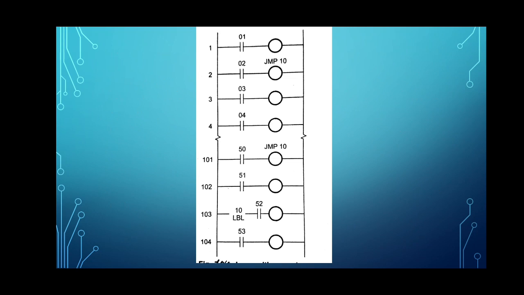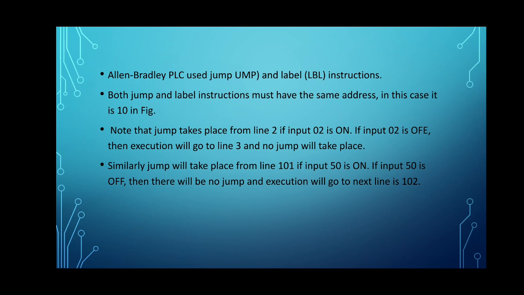Allen Bradley PLCs use JMP and label LBL instructions. Both the jump and label instructions must have the same address. Now in this case it is 10 as shown in the figure. Note that the jump takes place from line 2 if input 02 is on.